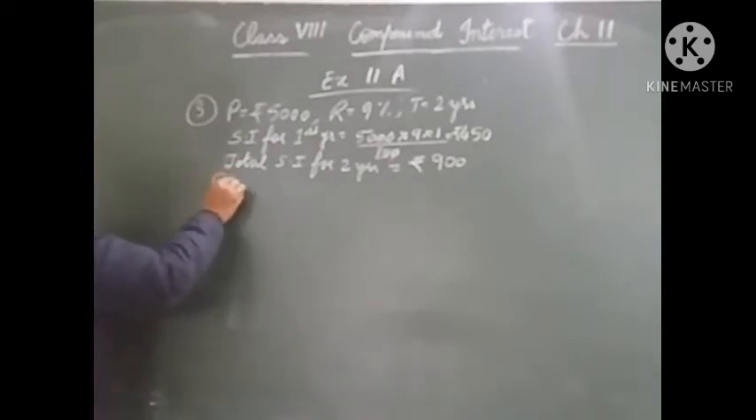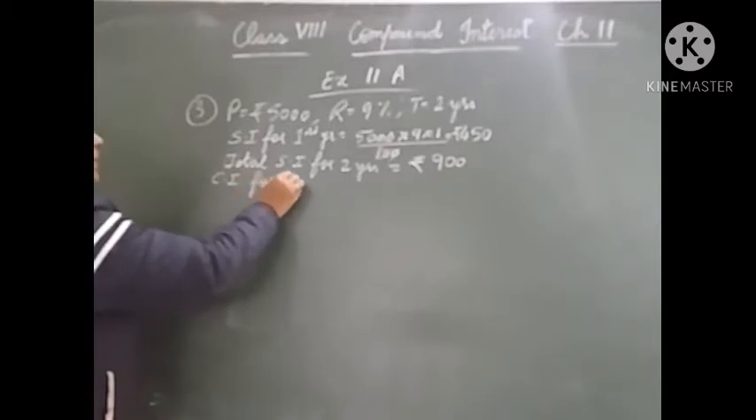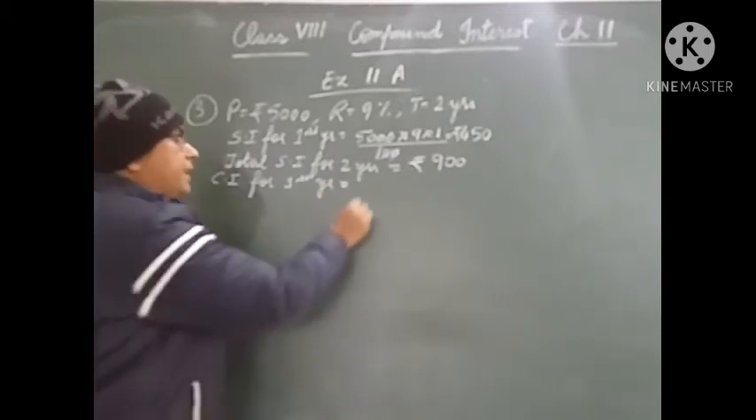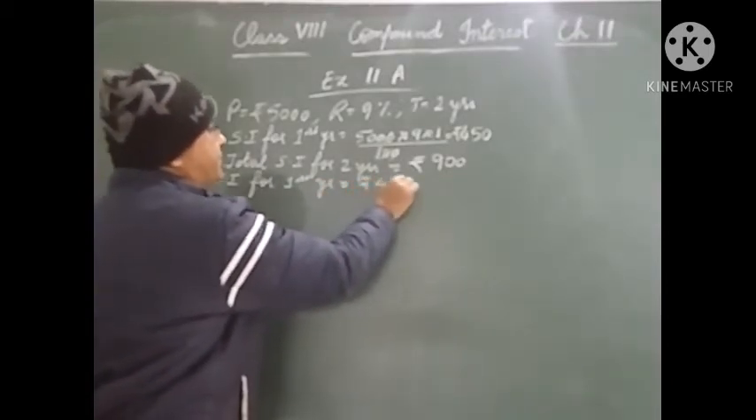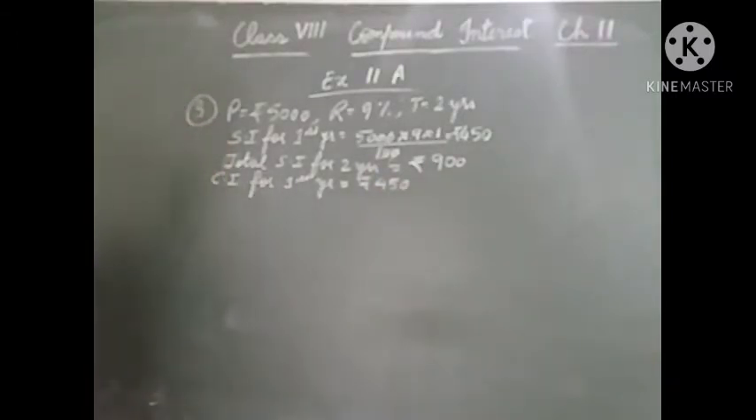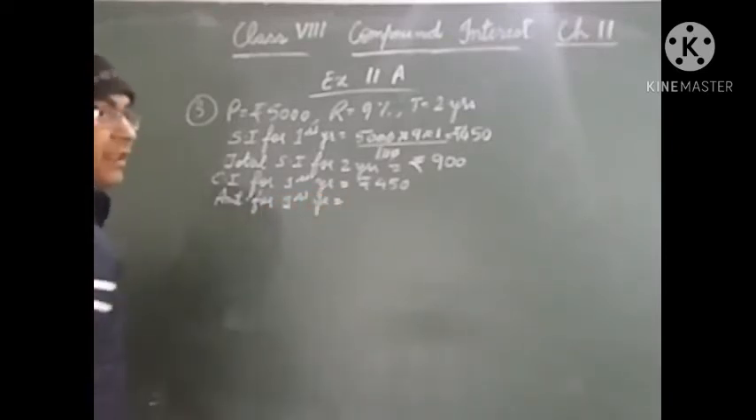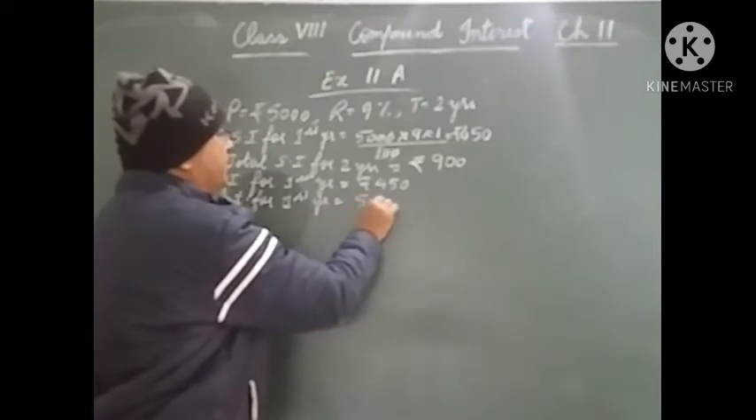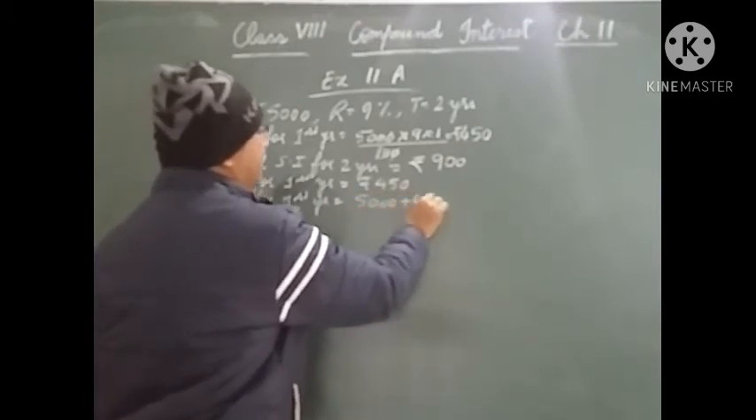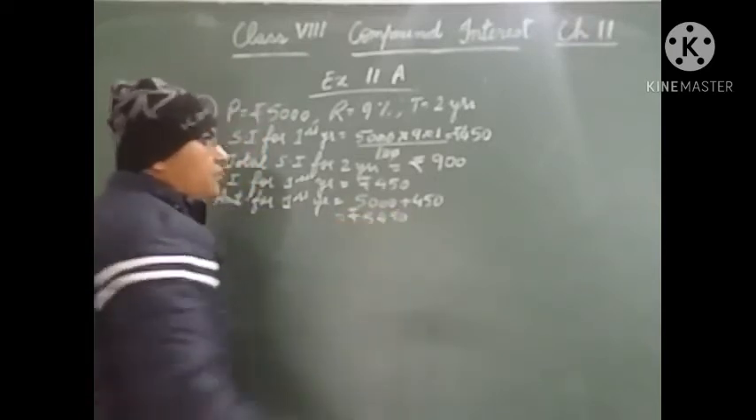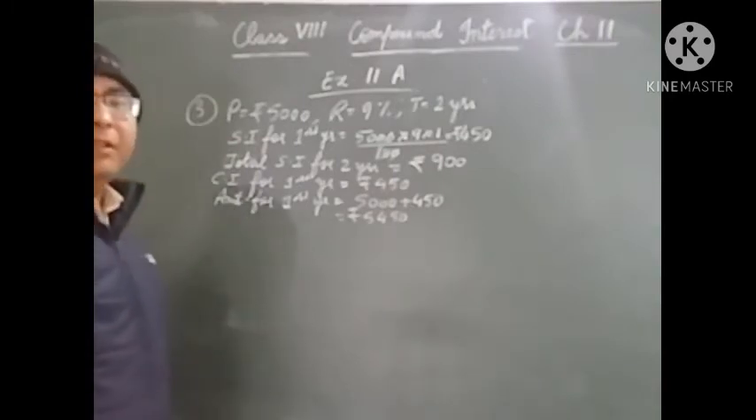Now we will find the compound interest. First we will find the compound interest for first year. It will be same as the simple interest for the first year, that is rupees 450. Now we will find the compound interest for the second year. For second year, the amount for the first year will act as the principal for second year. So amount for first year will be rupees 5000 plus 450, which is 5450. Now this rupees 5450 will act as the principal for the second year.